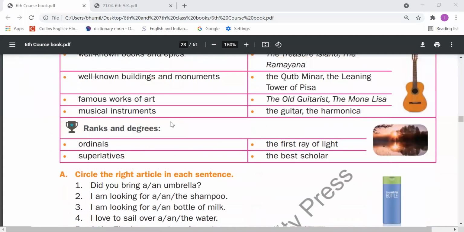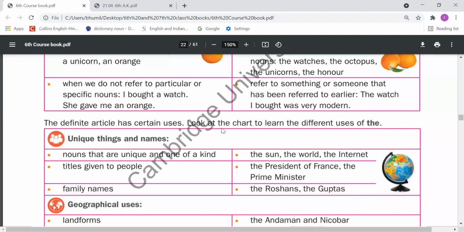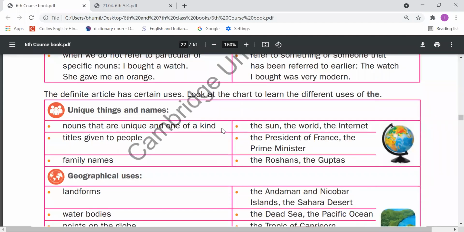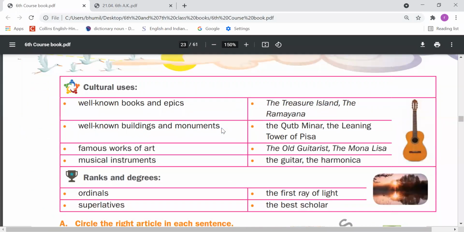Well-known books or epics. Which are the well-known books and epics? We should use the with them also, like Treasure Island, the Ramayana. So these are the holy books. Well-known buildings and monuments: the Qutub Minar, the Leaning Tower of Pisa. So these are the well-known, famous buildings.